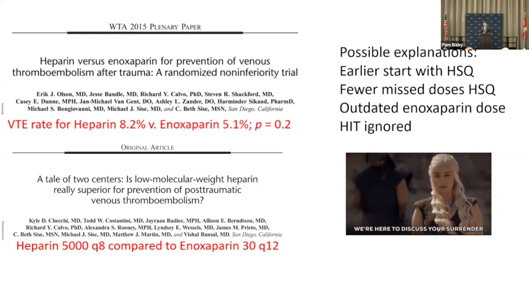They will hold it less frequently, and we have to continue to push that. We've made inroads, but some surgeons in my hospital will start a pelvic fracture on heparin and let us transition to enoxaparin. With TBI, it's very common to do this. I would say that these comparisons use an outdated dose of enoxaparin, that we've moved on with this dosing, and again, this HIT idea is being ignored, and I think it needs to be brought up based on that first paper by Workington. So it's time to surrender the unfractionated heparin for prophylaxis.